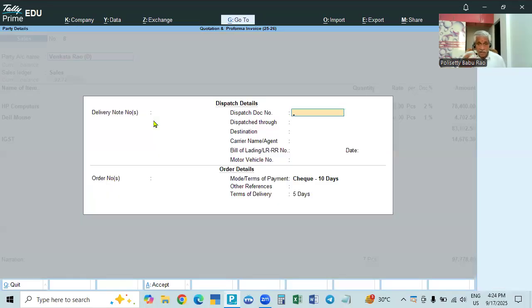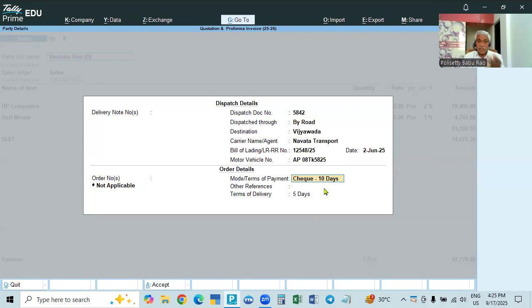And now, when we are selling the goods, we have to give the dispatch details, dispatch document, and how we are selling, by road, and the destination is Vijayawada. Agent name, for example, Navata Transport. LR number 25, date 2nd June, vehicle number, for example, AP 08 TK with four numbers.